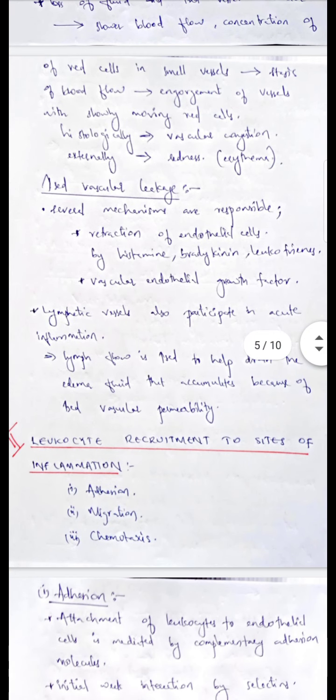Several mechanisms are responsible for the increased vascular leakage. It includes retraction of endothelial cells by histamine, bradykinin and leukotrienes. And vascular endothelial growth factor is also responsible for the increased vascular leakage. Not only the blood vessels but the lymphatic vessels also participate in the acute inflammation. Lymph flow is increased and this will help to drain the edematous fluid.